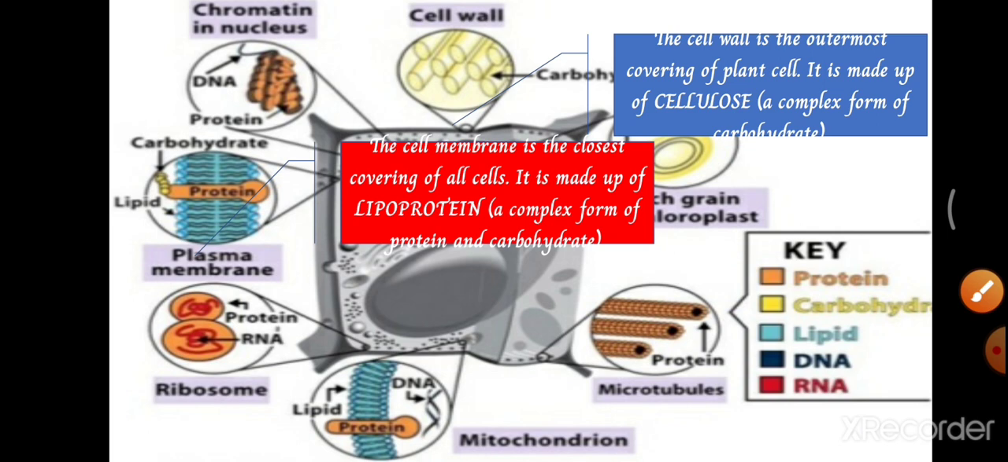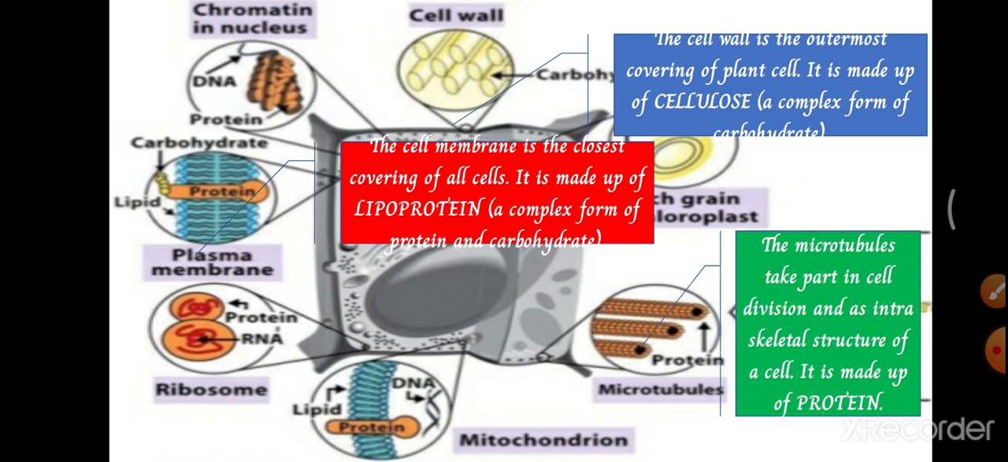And the next one is the cell membrane. Cell membrane is found in all types of cells. It is the closest covering of all cells, and it is made up of lipoprotein. And I told you what lipoprotein is. Lipo refers to lipids and protein. And so this lipoprotein is a complex form of protein and carbohydrate molecules.